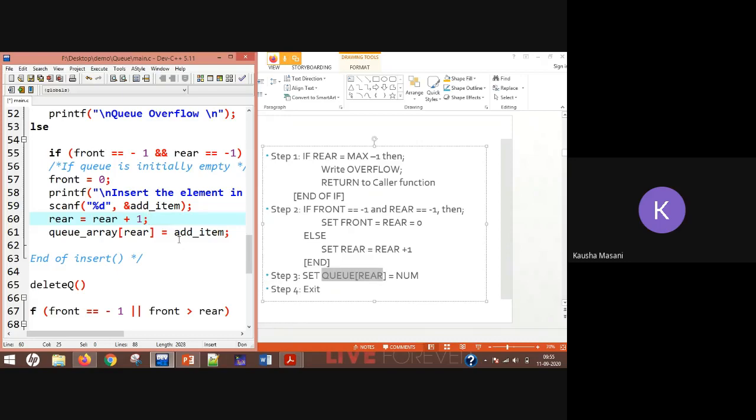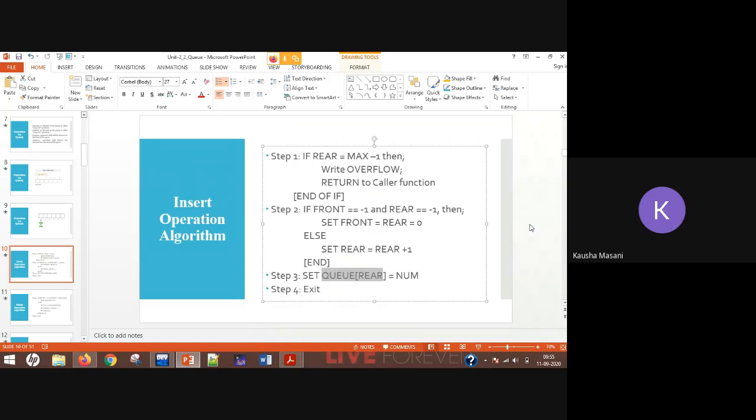Now is it clear, Pranjul? Yes, ma'am. I got it. Okay. Any doubt, anybody, in this NQ operation? Apart from those who have answered it already, any doubt?